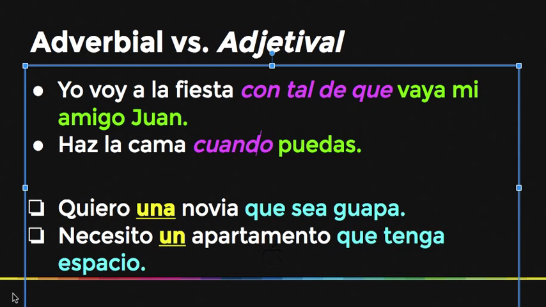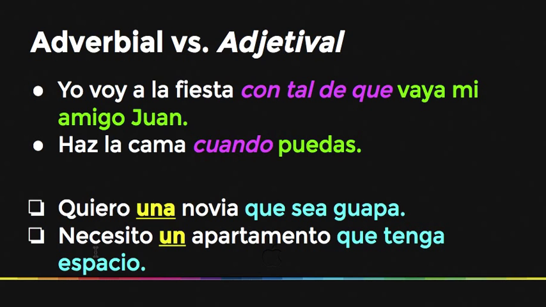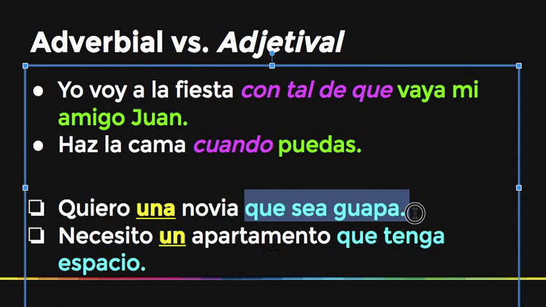The difference with adjectival clauses, and these are actually pretty simple, is that you're saying you're looking for something, or you want something that is a certain way. Because this thing doesn't necessarily exist in reality, it uses the subjunctive. Let's look at this first one. You're looking for something, so here it's una novia, a girlfriend. Una novia is going to be modified by this adjectival clause using the subjunctive.